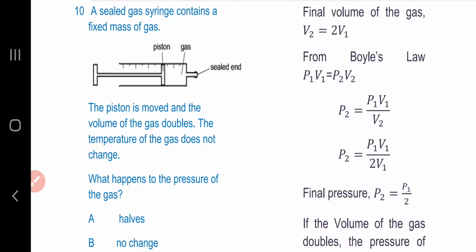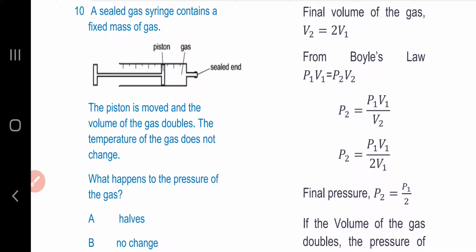The final volume of the gas is V2, which is equal to 2V1. From Boyle's law, we know that P1V1 is equal to P2V2, or initial pressure multiplied with initial volume is equal to final pressure multiplied with the final volume, provided the temperature is constant. From this equation, the final pressure P2 is P1V1 over V2.